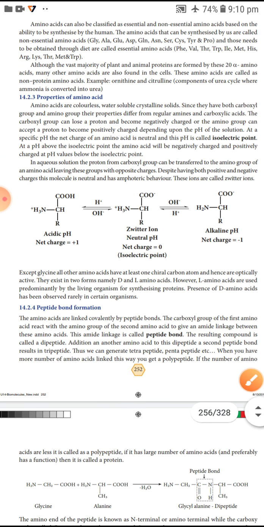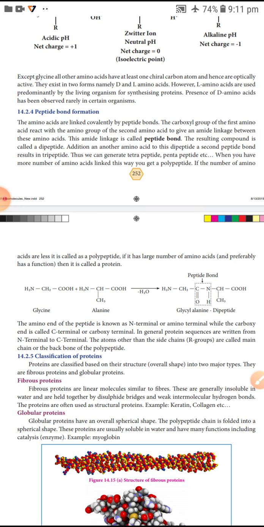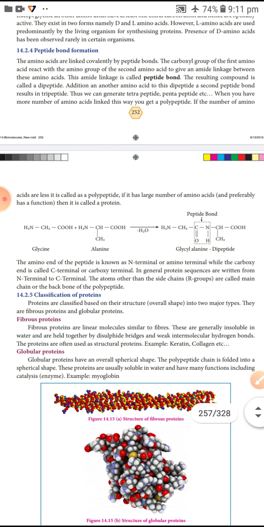Next, let me learn peptide bond formation. Amino acids are linked covalently by peptide bonds. Last class we studied polysaccharides, where a large number of monosaccharides are linked by glycosidic linkage.